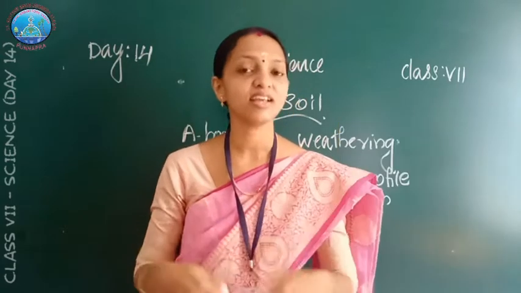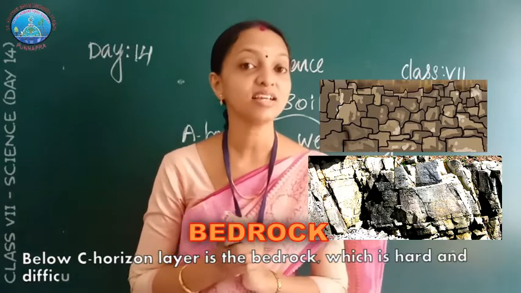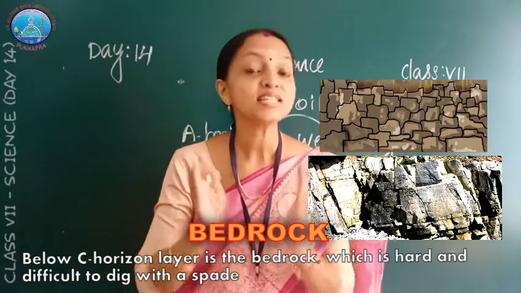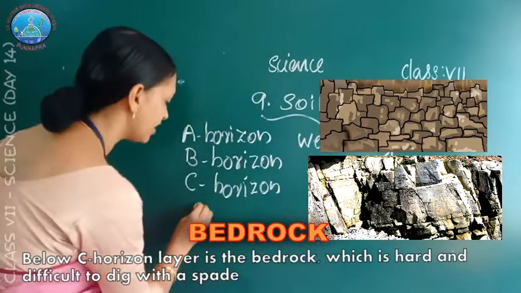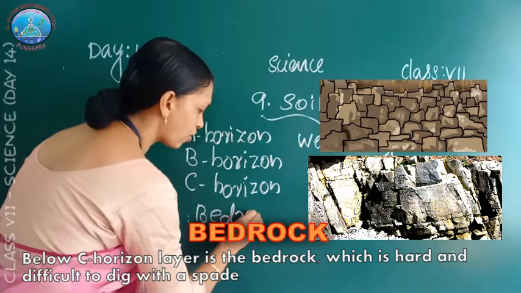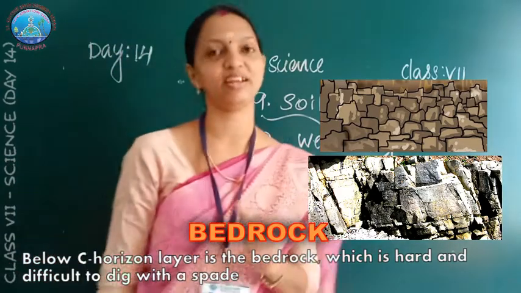And the last layer is bedrock. Below the C horizon, the layer is called bedrock. The last layer of the soil is bedrock. Bedrock is very hard and difficult to dig with a spade.